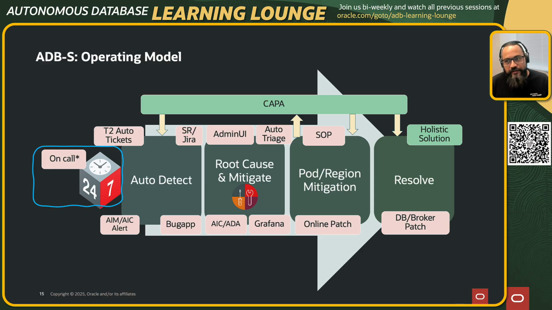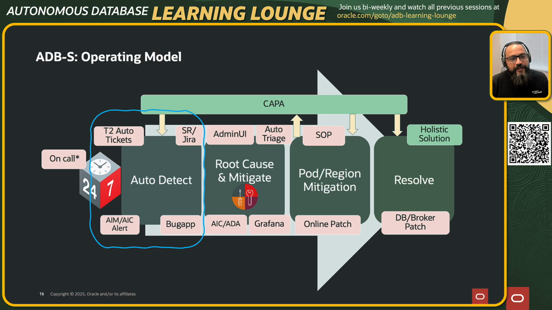The most important thing, the first thing, is on-call, right? On-call is not only support or operations. Of course, they are 24/7, but we also have the dev team on our side. I have team members on my side, and I myself am on call for issues which need to be attended to by development. So everybody is on call in autonomous database, starting from support, operations, development, everybody included.